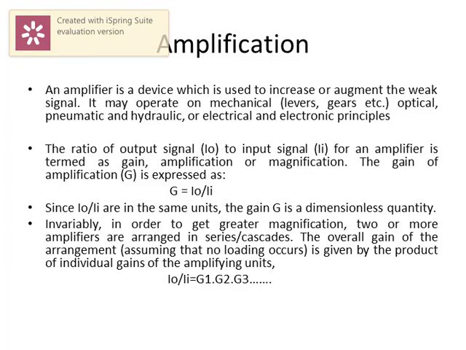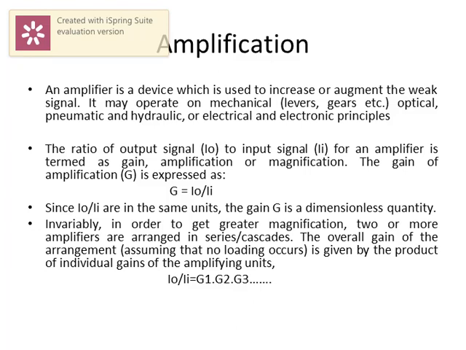It may operate on mechanical principles, such as levers or gears, and optical principles, pneumatic and hydraulic principles, as well as electrical and electronic principles. The ratio of the output signal to the input signal of an amplifier is termed the gain, or amplification, or magnification. So the gain is expressed as the output signal divided by the input signal. Since the output signal and input signal are in the same units, the gain is a dimensionless quantity.